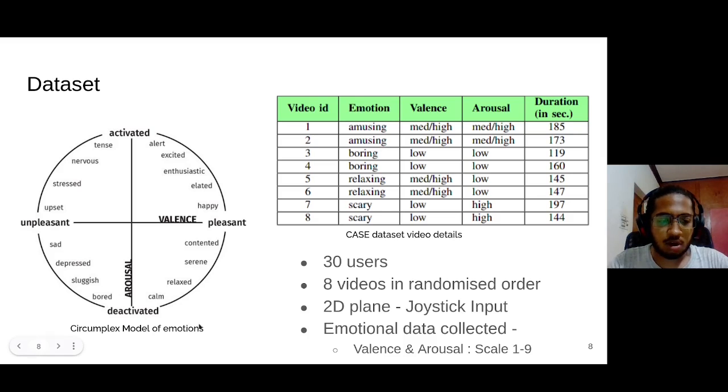The circumplex model is a model of emotion that represents human emotions in two parameters: valence and arousal. The 2D axis of the joystick was used to measure the arousal and valence in the CASE dataset. This dataset was created with the help of 30 participants to whom 8 videos were played in randomized order. These 8 videos were chosen from 4 different categories with different emotional stimuli, namely amusing, boring, relaxing, and scary. These emotional stimuli were chosen in such a way that they cover all 4 quadrants of the circumplex model.